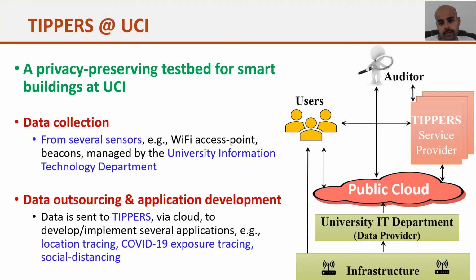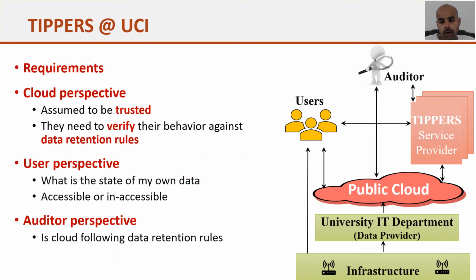On the right hand side, you can see there are different types of entities. Since in this system we are dealing with user related data that can reveal the user privacy, according to different entities, we have different security requirements. So first, see the cloud side.